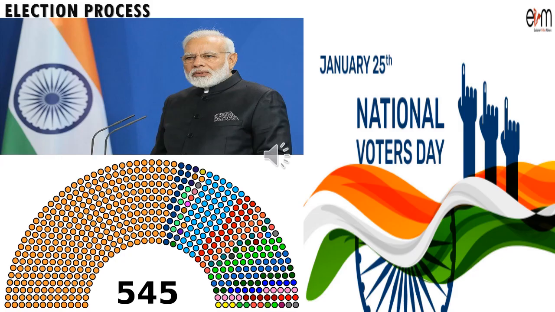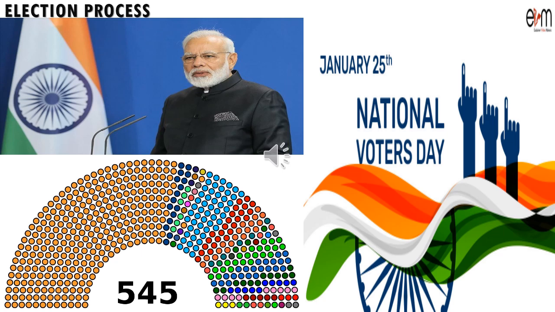So, the election process. At a national level, the head of the government is the Prime Minister. The Prime Minister is elected by members of the Lok Sabha, the lower house of the parliament in India. There are two houses in the parliament of India: one is Lok Sabha and the other is Rajya Sabha. The Prime Minister is elected by the members of Lok Sabha.